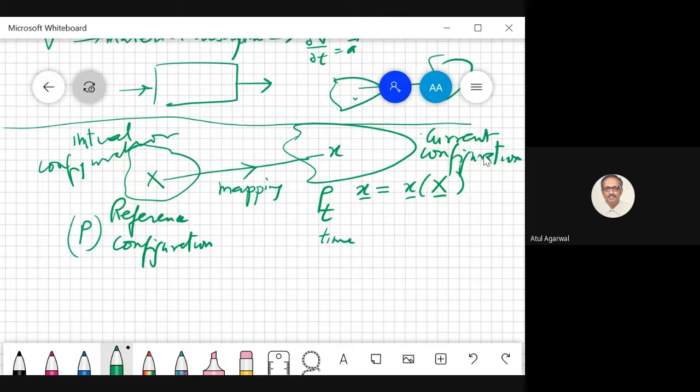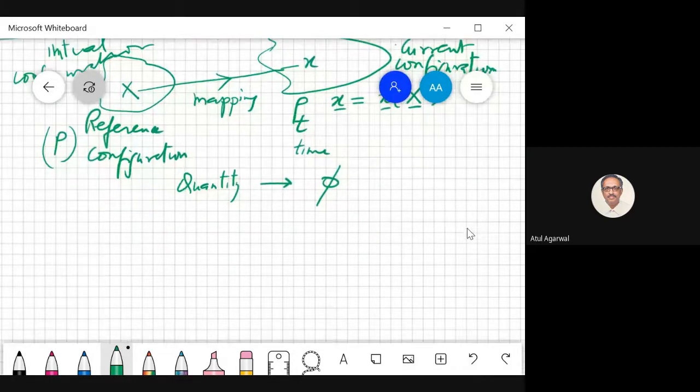Now we take some quantity. We call it phi. Now we integrate this quantity over the volume, let's call it omega, and we want its total time derivative. So this is nothing but the time derivative.